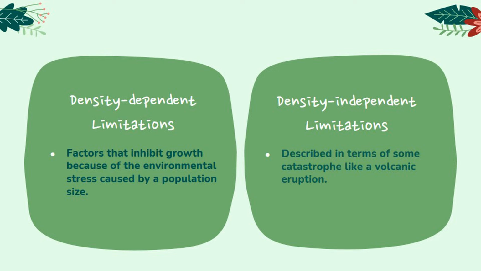Density dependent limitations are factors that inhibit growth because of the environmental stress caused by population size. When density dependent limitations start to kick in and start to limit a population's growth, that means that the habitat's carrying capacity has been reached.